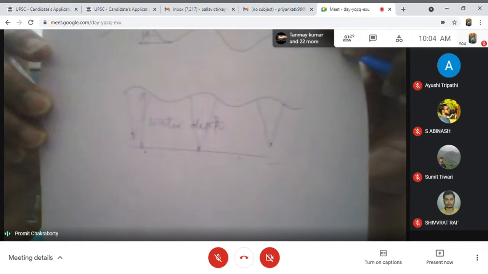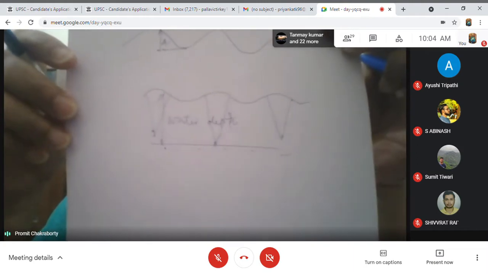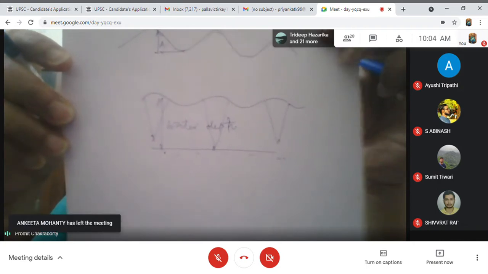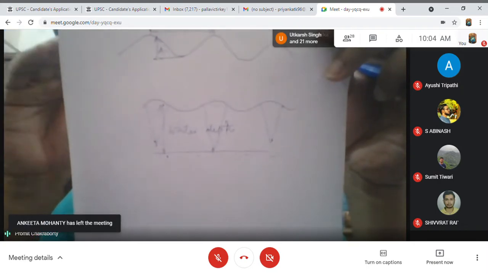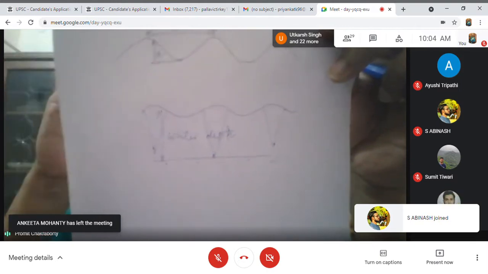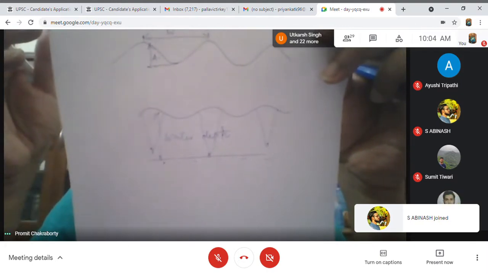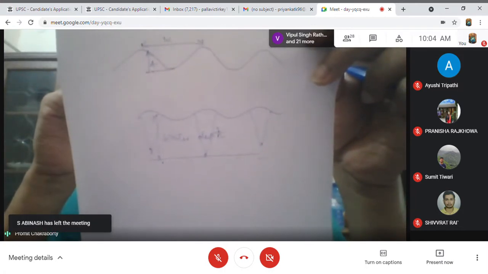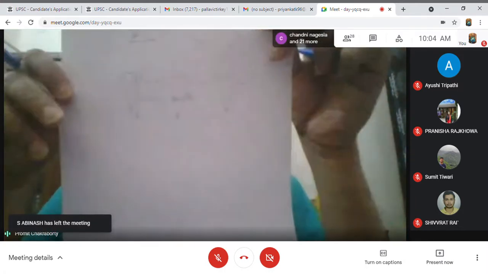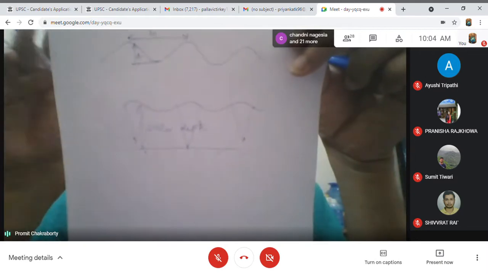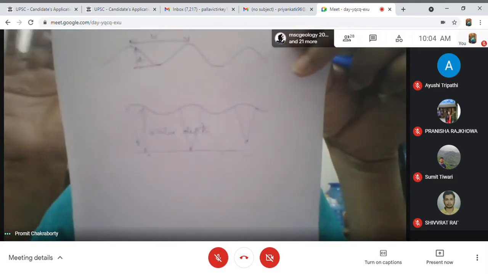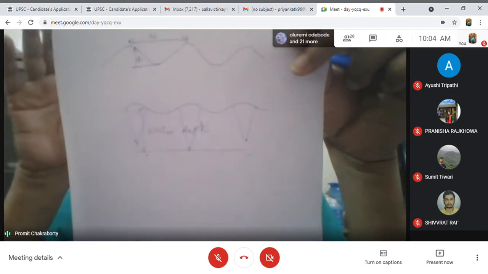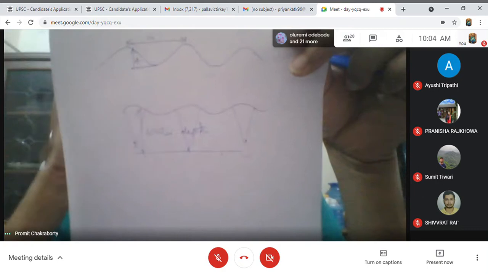I have drawn this: there is a sandy surface, and above that there is a water depth, and a wave is operating on the surface of the water. So there is a series of waves. Now, how are waves created? Waves are created by the shear of wind on the surface of the water. The wind shear on the surface of water actually creates wave.